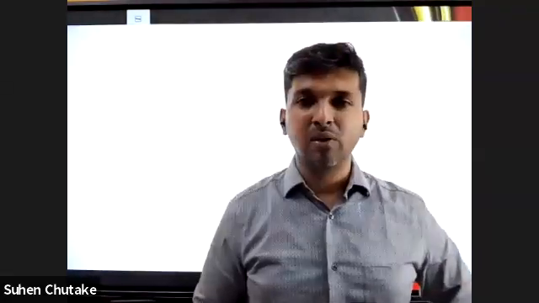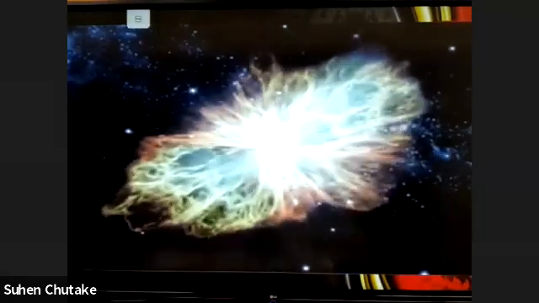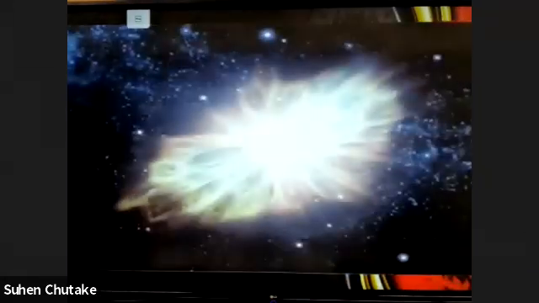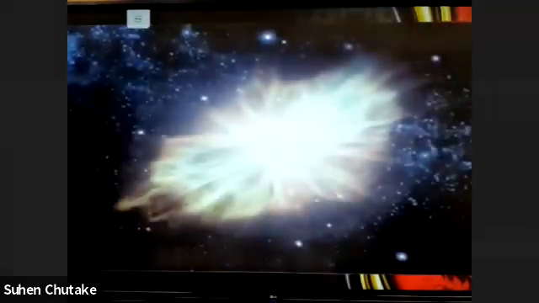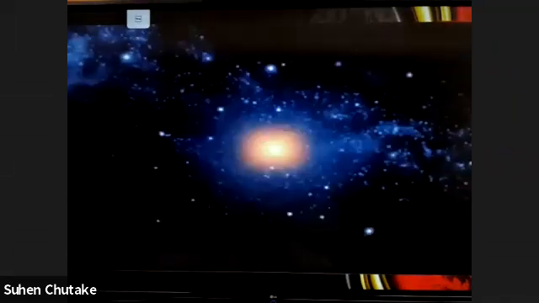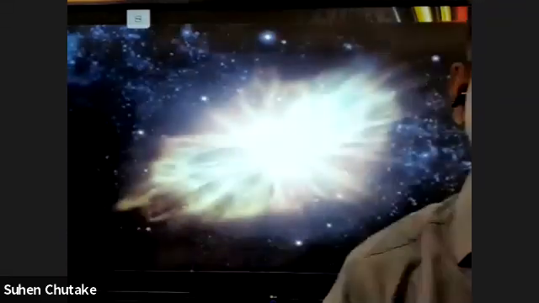Okay, so now even if I tell you about the Big Bang theory, which is a theory for the origin of the solar system, there was a big explosion in the center, and after that, this big explosion blew up certain particles, and these particles were moving with the speed of light or greater than the speed of light.